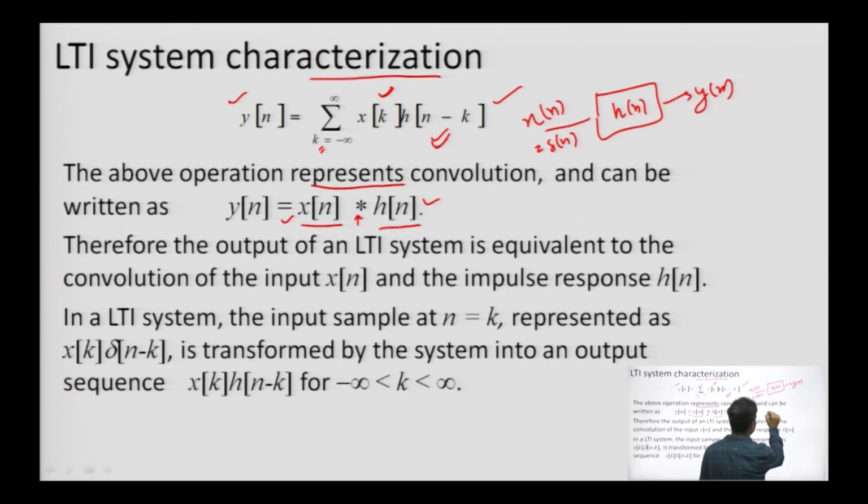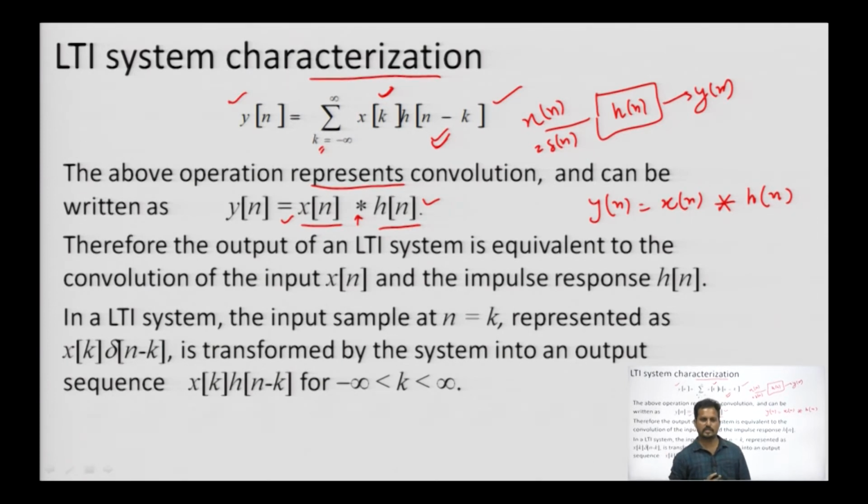If I mention it here, this is y n, this is x n because we have taken x n first. This is the linear convolution output, then it is h n. This is the representation of any system response, defined as the linear convolution of the input signal and the response h n, which gives the output response.